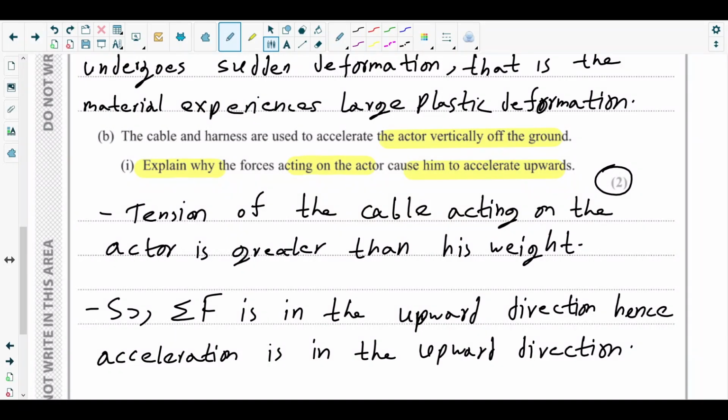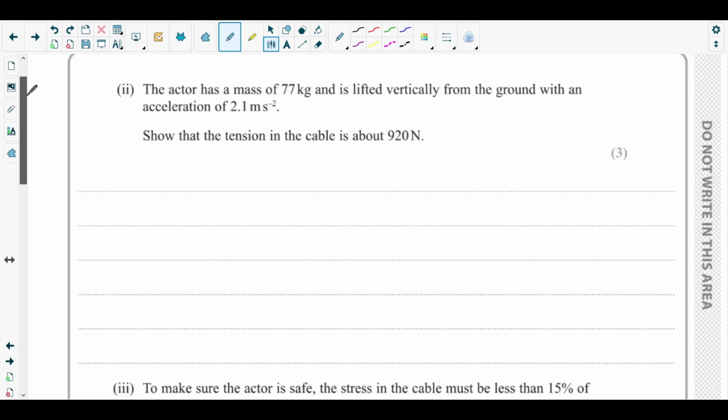Okay, next is part B2. In part B2, the question says the actor has a mass of 77 kg and is lifted vertically from the ground with an acceleration of 2.1 meter per second squared. Show that the tension in the cable is about 920 Newton. Okay, so consider the forces vertically. We need to find out the tension. So tension is acting upward, right?